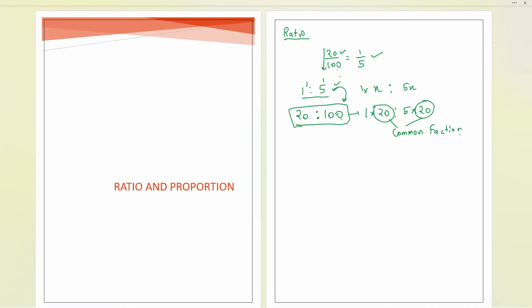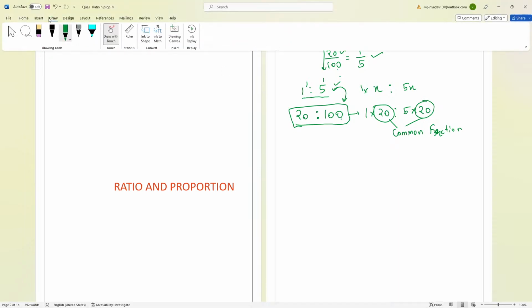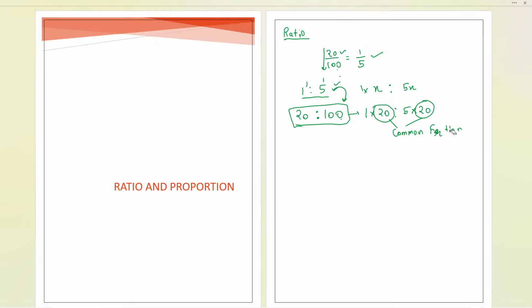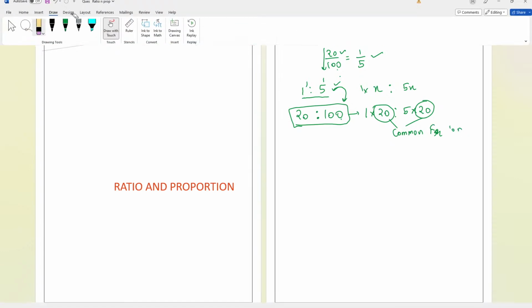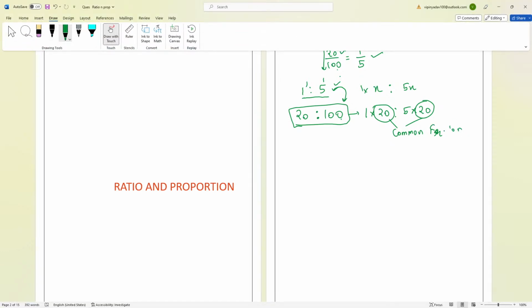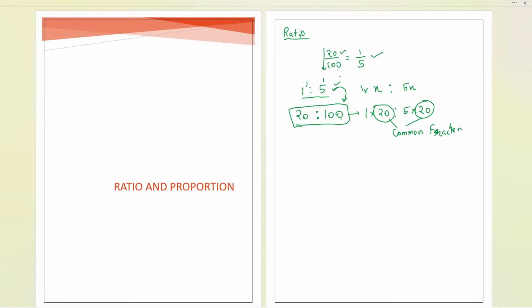Now further, this is about the common factor we discussed. Now we have taken these two ratios. Let us take one example and see how we can proceed further. Now let me tell you one more thing: I have a very important part.